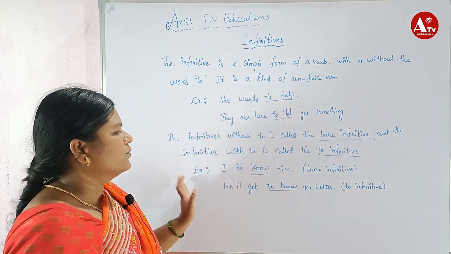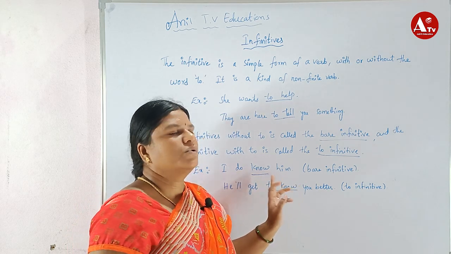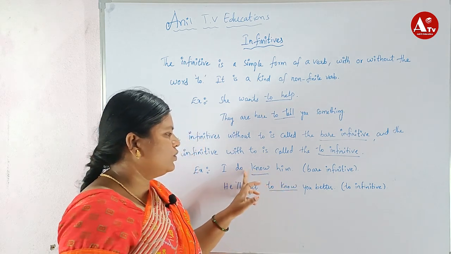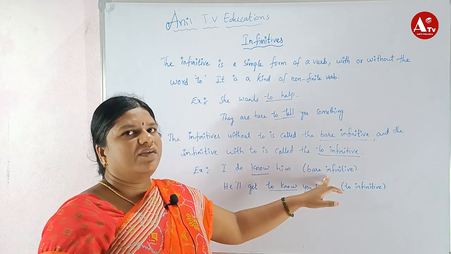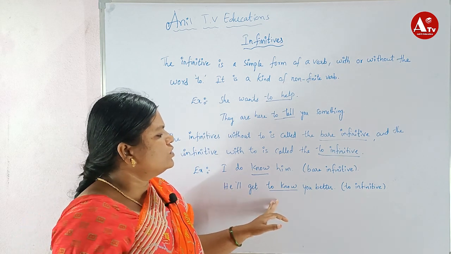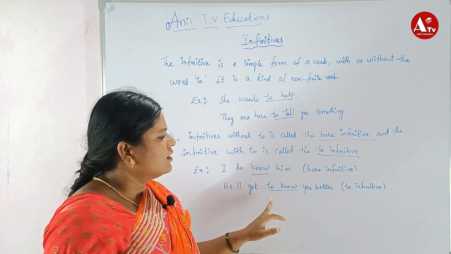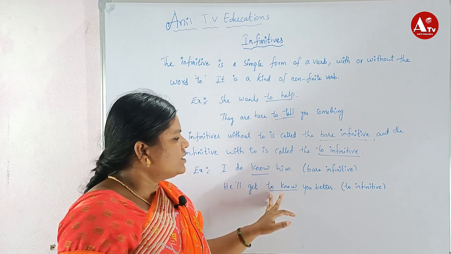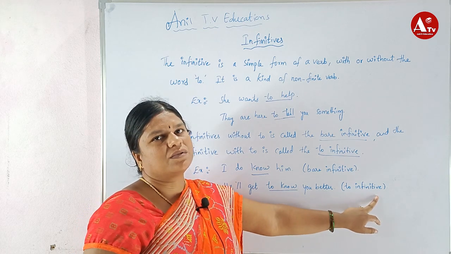Here is another example: I do know him. Here know is there. Is to there before it? No, it is not there, so it is called a bare infinitive. Here is another: he will get you to know you are better. Here to know is there. Whenever to is used before the verb in a sentence, it indicates a to-infinitive.